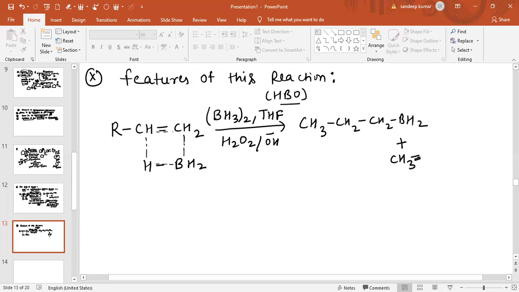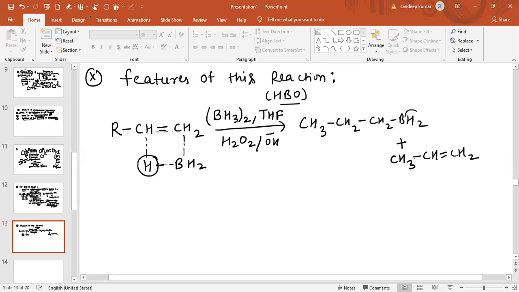So CH3, this will be CH3 and CH double bond CH2. Again one hydrogen will be removed, as in this case one hydrogen is removed, and this group is added to BH2.